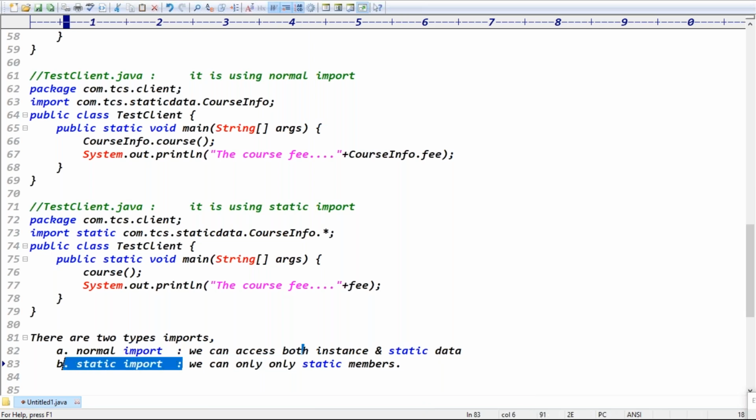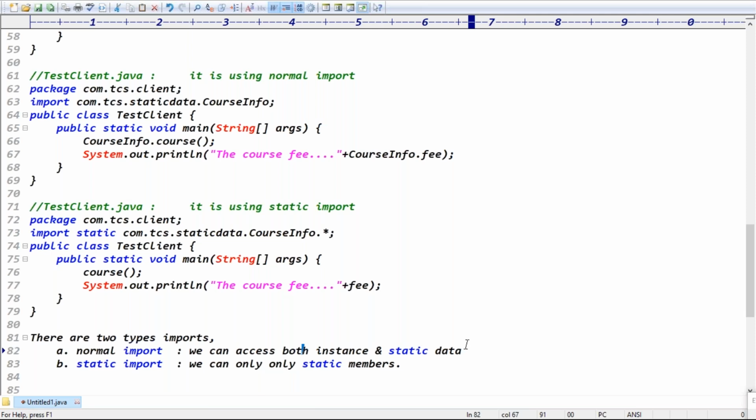Guys, tell me, normal import is already there to access both instance and static, then why static import again? Using normal import we can access both instance and static, so why static import? Is my question clear? If the class contains more static data, then in normal import we can access both instance and static data,